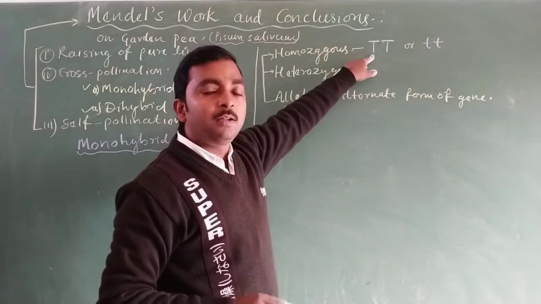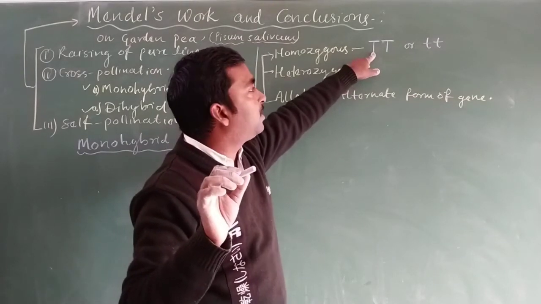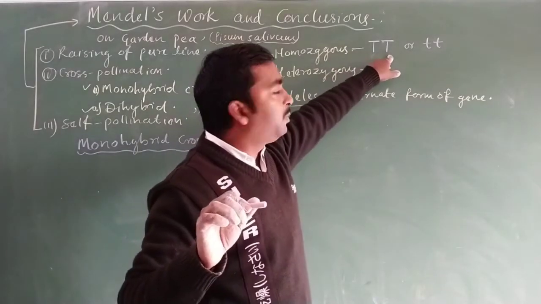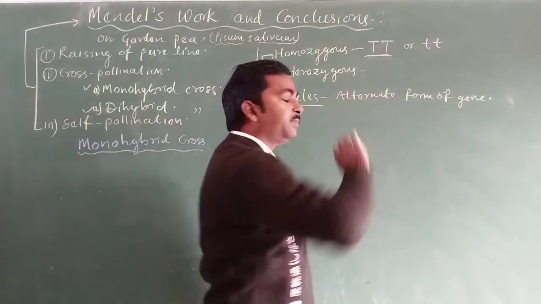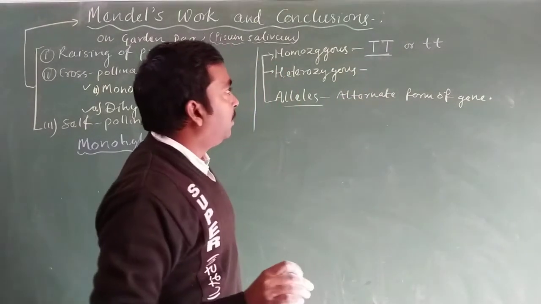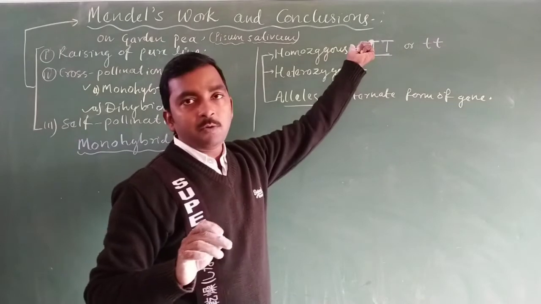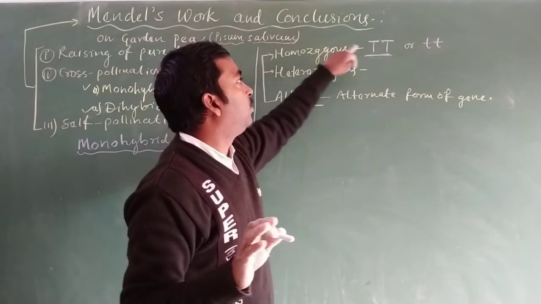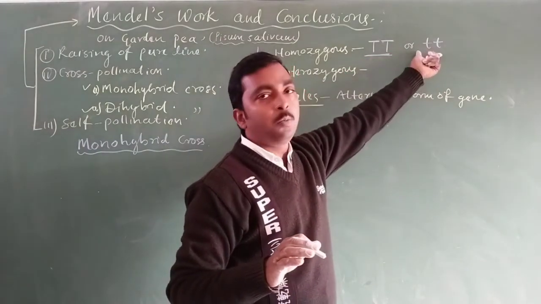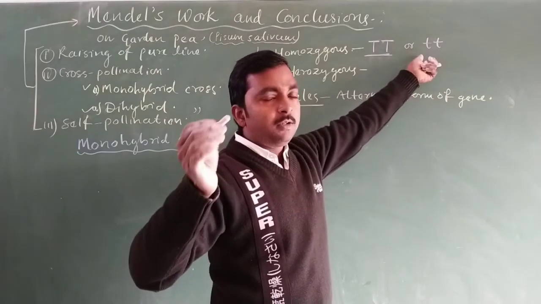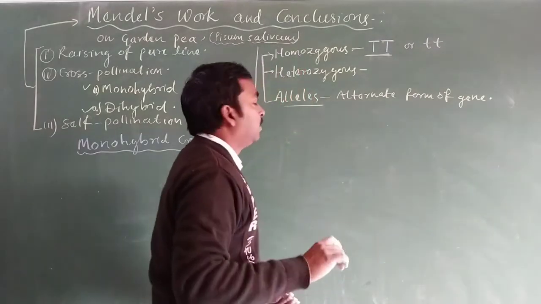So what will be the situation of homozygous? If the gene from the male is capital T, while from the female it is also capital T, in this situation both the genes in the allele carry a similar type of gene. So that condition is known as homozygous condition. Or, if both the genes from male and female come in the form of small t, this is also a homozygous condition.